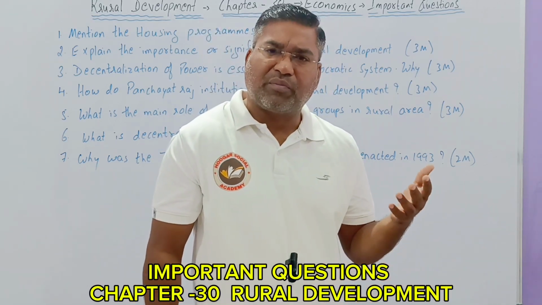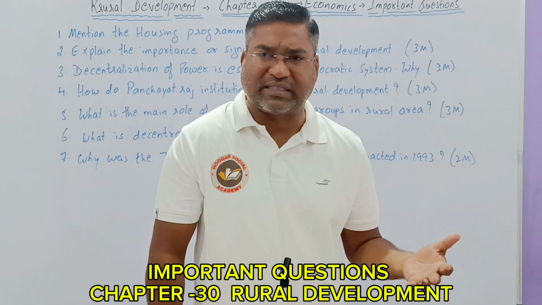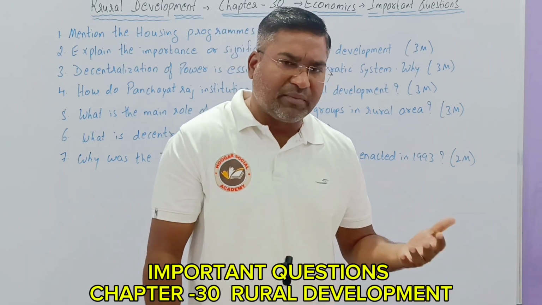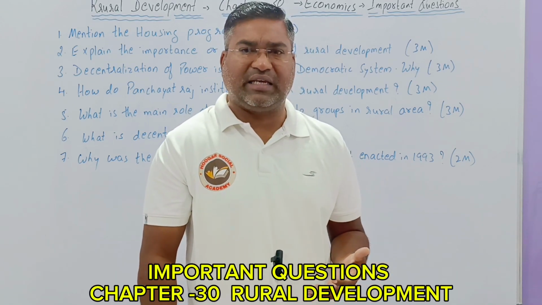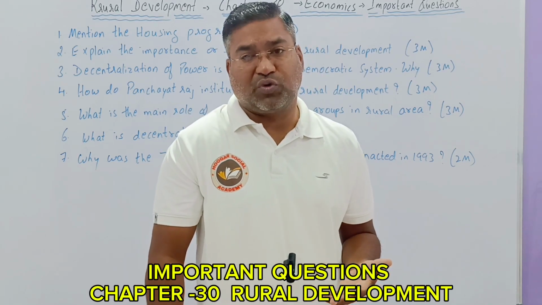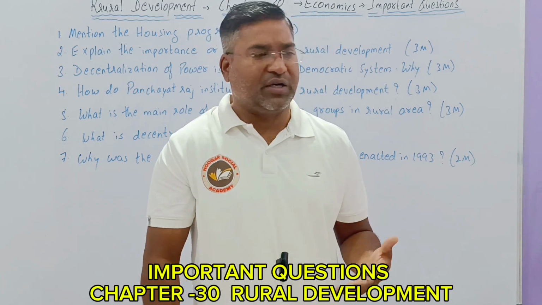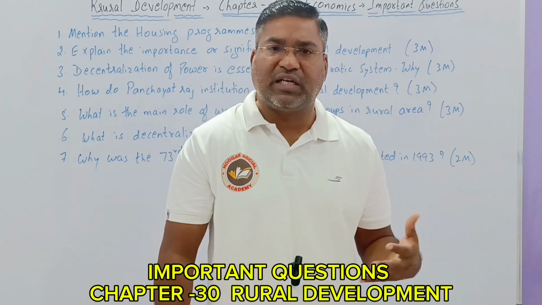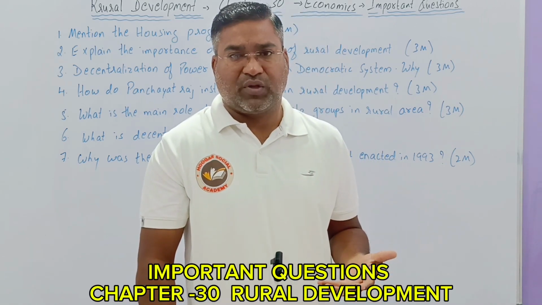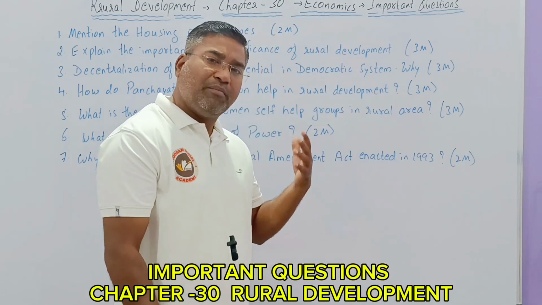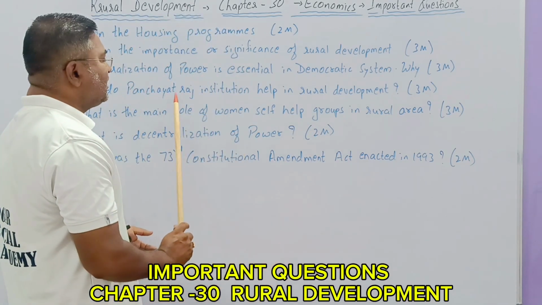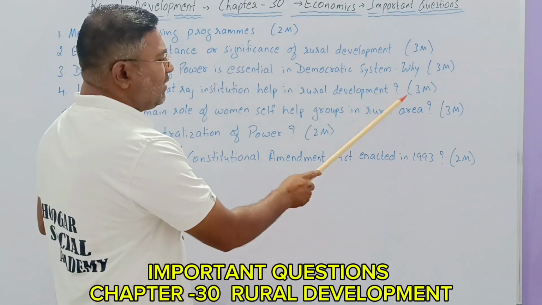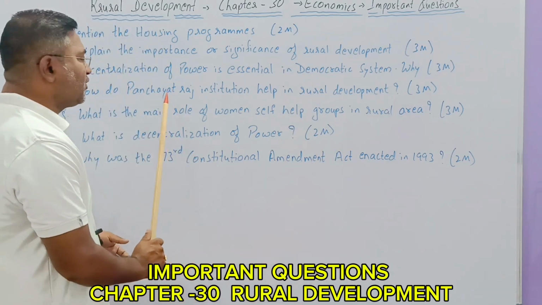We know very well there are a number of problems, like water scarcity, road problems, transportation, communication, health facilities, malnutrition, poverty is more over there, no proper education system, no proper vocational training, and no progress in small cottage and small scale industries. These can all be improved with the help of which one? With the help of Panchayat Raj. So how is the Panchayat Raj institution helping rural development? This will be asked for how many marks? A 3 marks question. A very important question from this chapter.